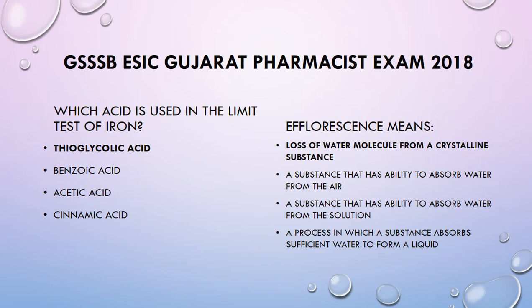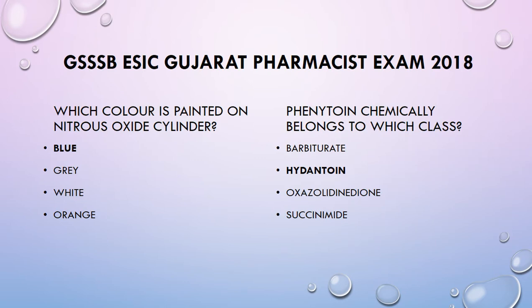First question, which acid is used in the limit test of iron? That is thioglycolic acid. Efflorescence means loss of water molecule from a crystalline substance. Which color is painted on nitrous oxide cylinder? That is blue. Phenytoin chemically belongs to which class? Hydantoin.